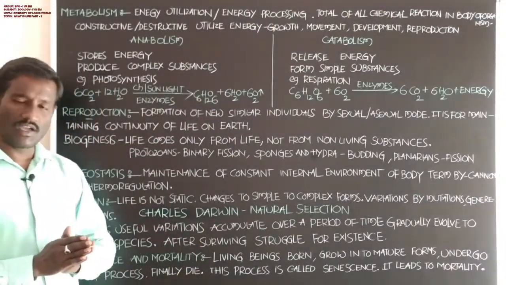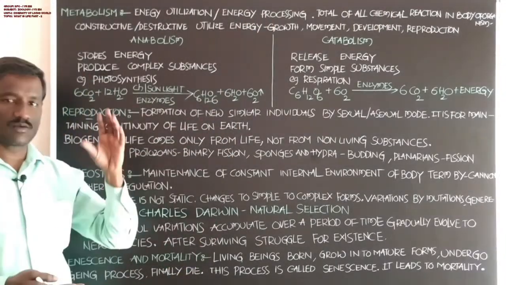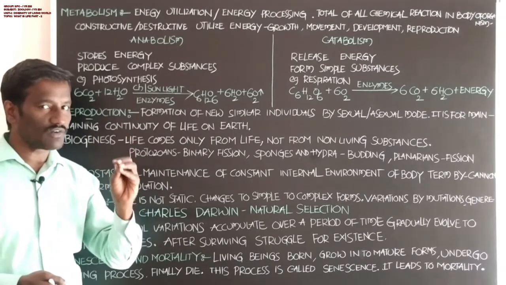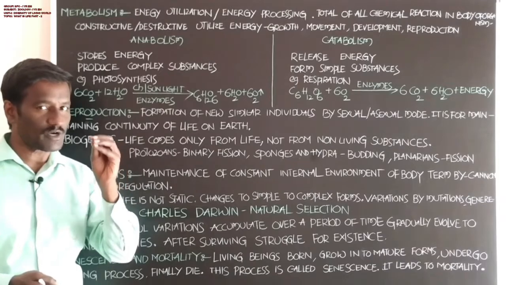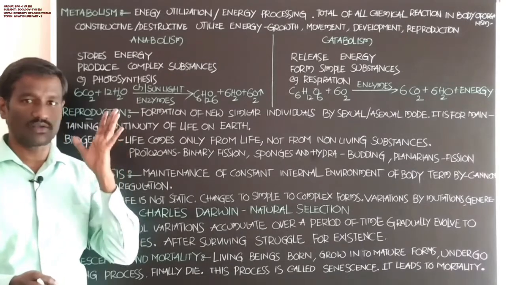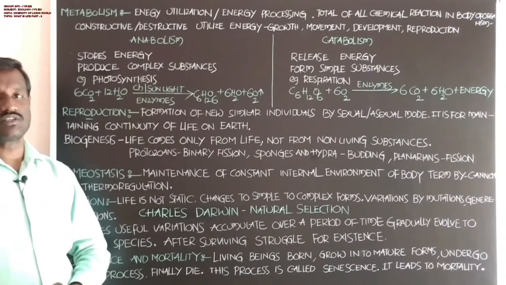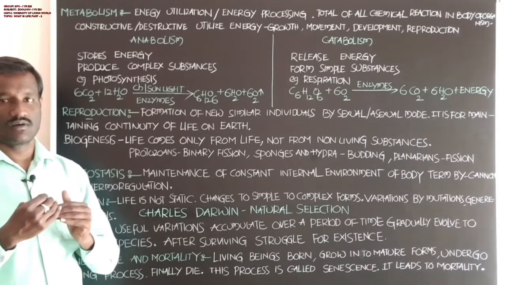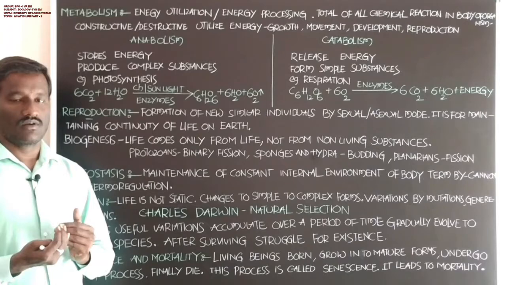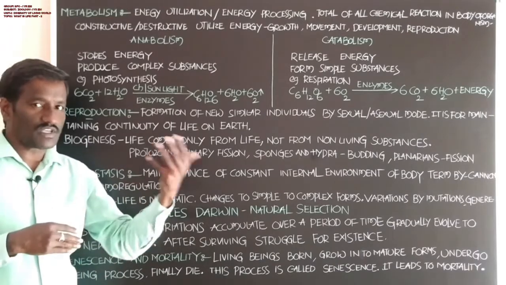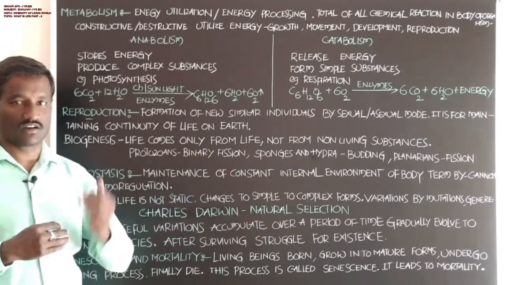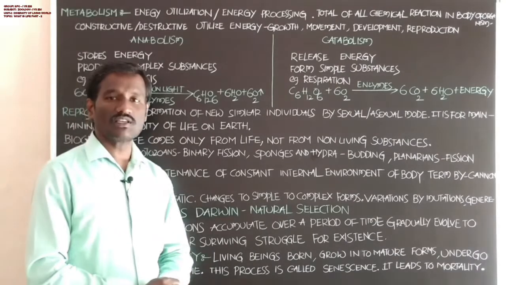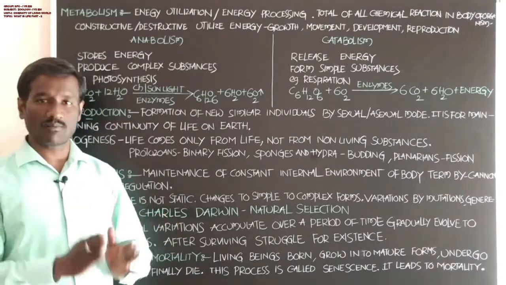The energy produced is available in the form of adenosine triphosphate molecules, ATP molecules. These are utilized after production for different types of activities shown by living organisms. Okay students, what is the definition of metabolism?